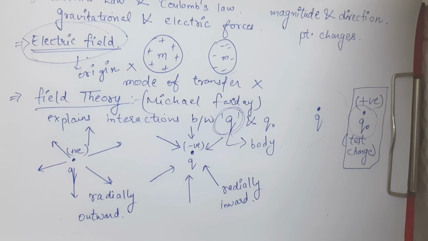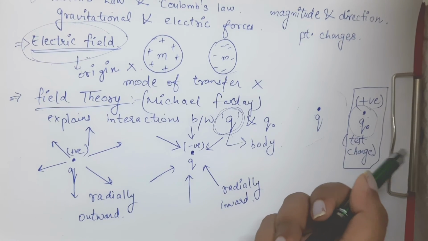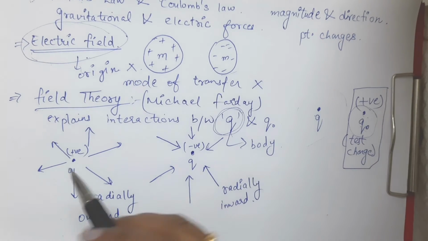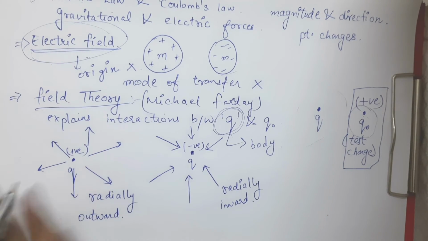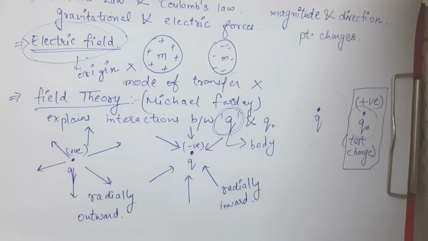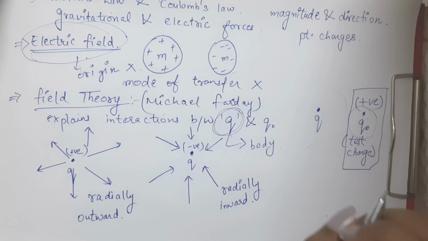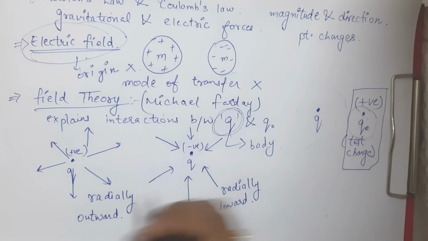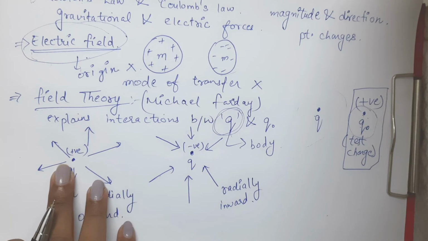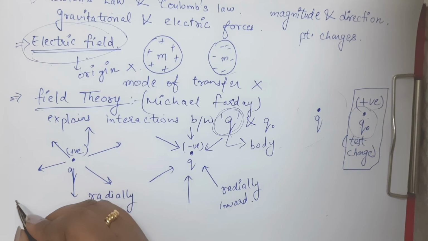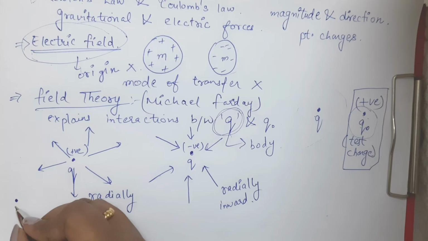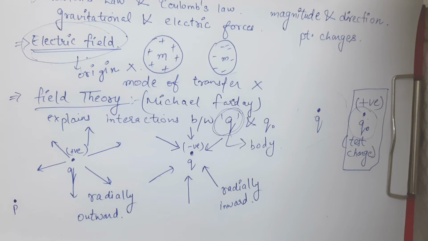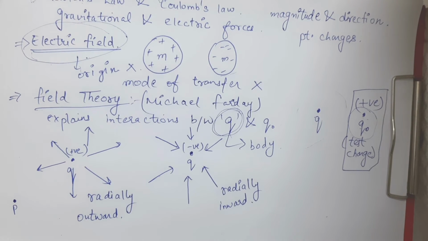Okay, so now we required q naught so that we could detect this field of charge q. So this was why q naught was required. Now what is electric field? Electric field intensity, if you want to find out at any point, suppose this is a charge q placed here, and we want to find out the electric field intensity of this electric field at any point P. So now how can you find that?